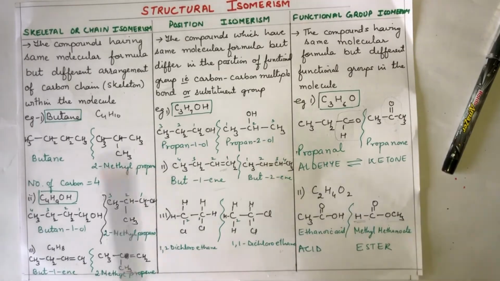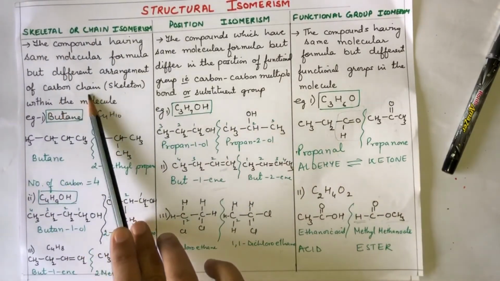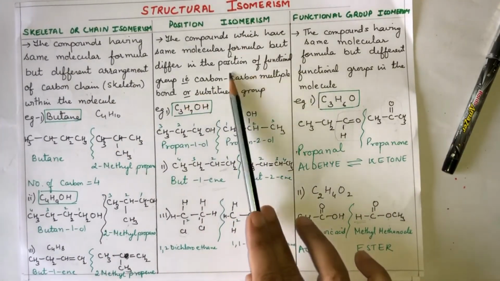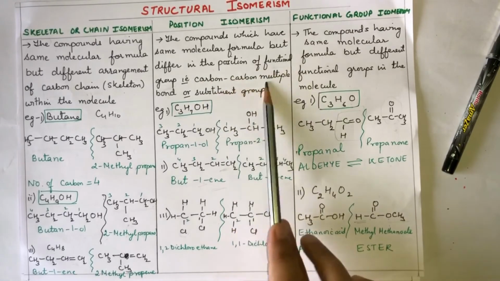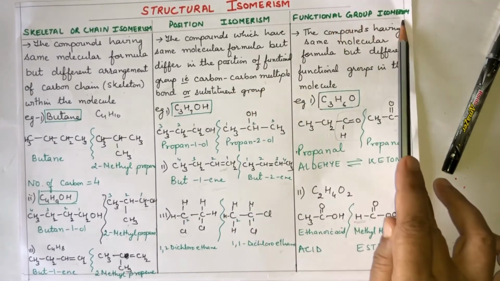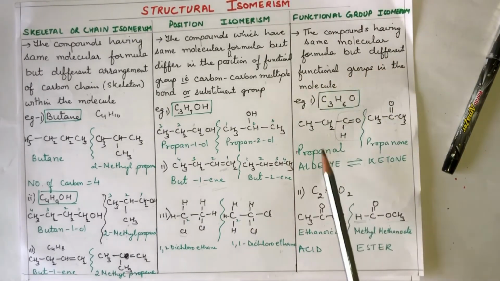What is the difference between all three? Skeletal isomerism: only the position of the carbon chain is changed. Position isomerism: the functional group position is changed, or the carbon-carbon multiple bond position is changed. In the case of functional group isomerism, the functional groups interchange: aldehyde to ketone, ketone to aldehyde, acid to ester.